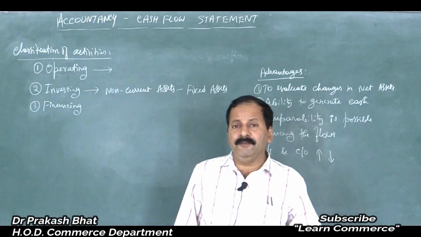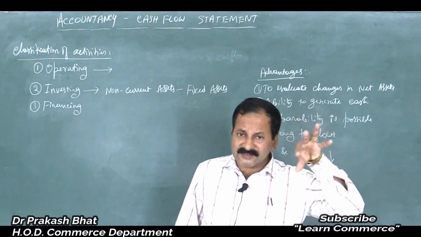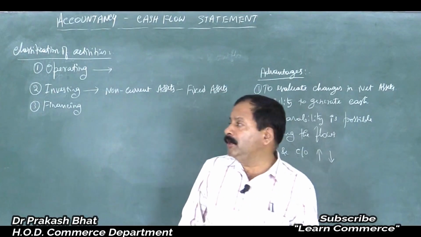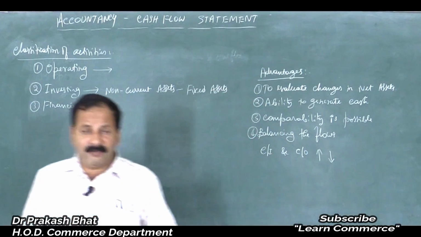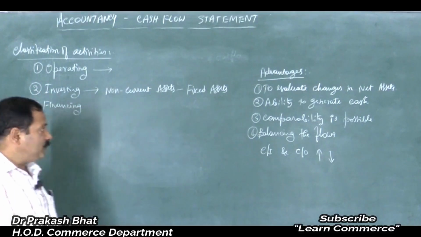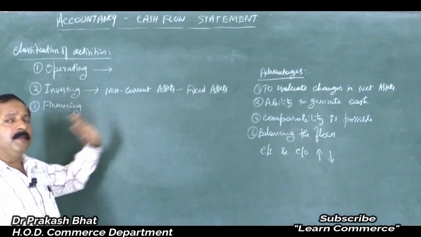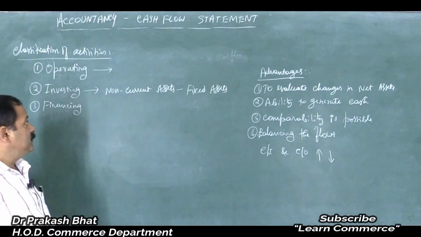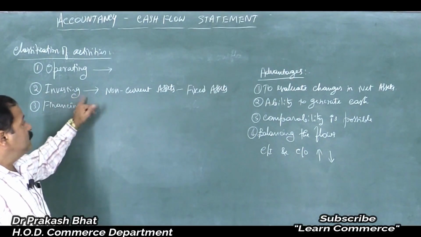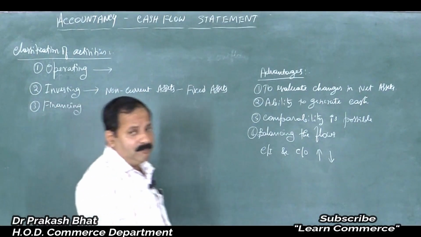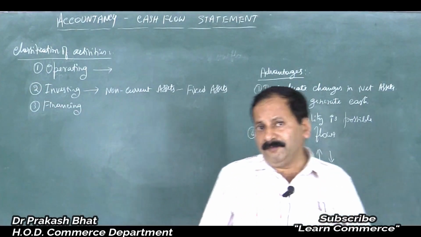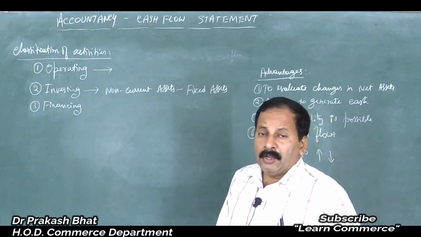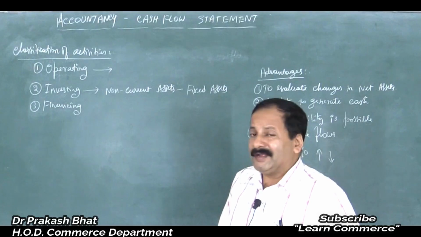So you have to invest for a longer period of time, like when you buy a machine, that machine will be bought with the intention of using it for a longer period of time, isn't it? So whatever amount you invest in that asset is nothing but investing activity. It comes under investing activity. So anything that you are spending on long term assets is nothing but investing activity.